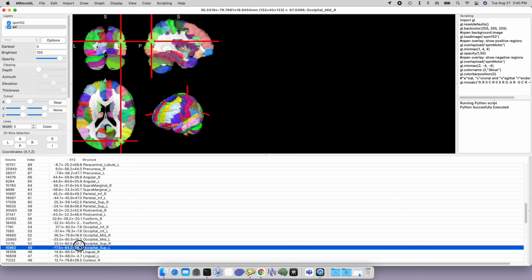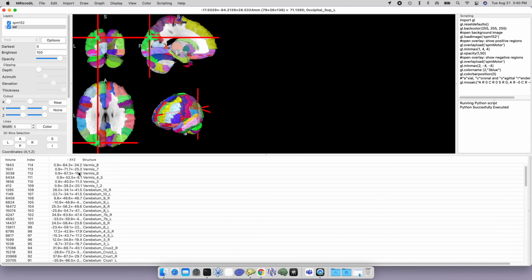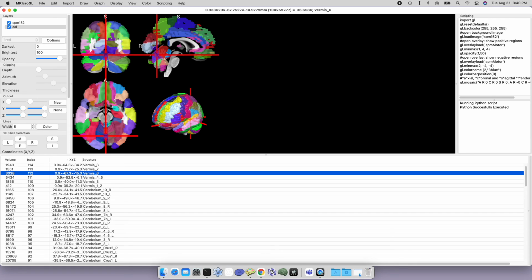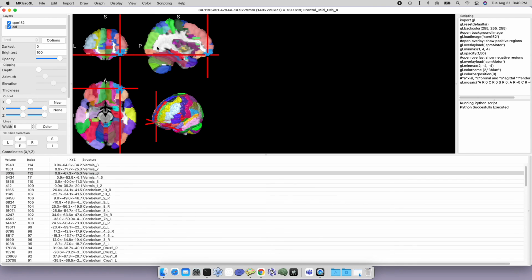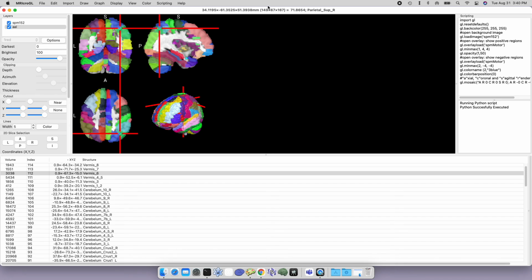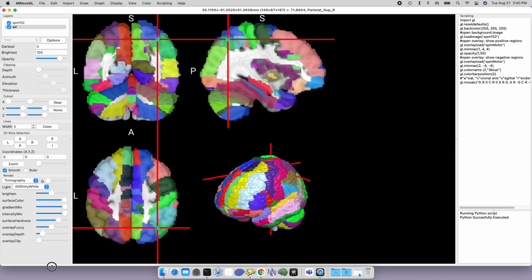area on the atlas. And so you can click on different areas to find these regions, or I can actually just click on the image itself, and you'll notice in the upper right, it's saying that now the cursor is selected at the parietal superior right. So the superior right parietal cortex is the location that I've selected. So these are handy ways that you can look at images and see some of the information about your data very easily.